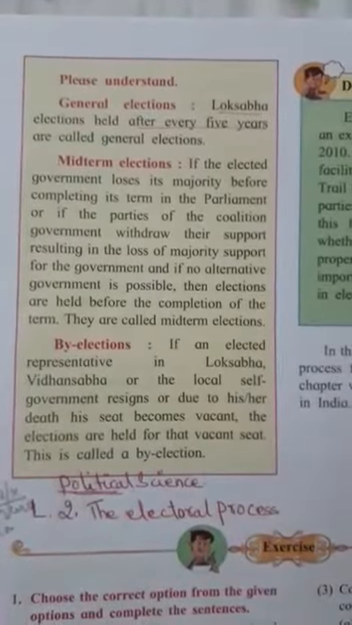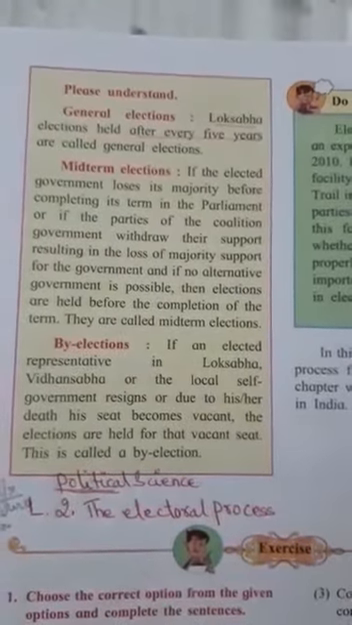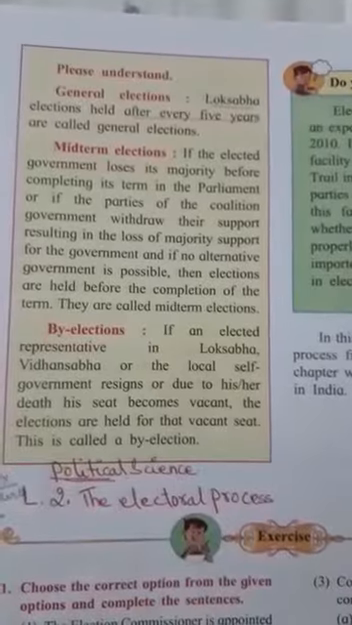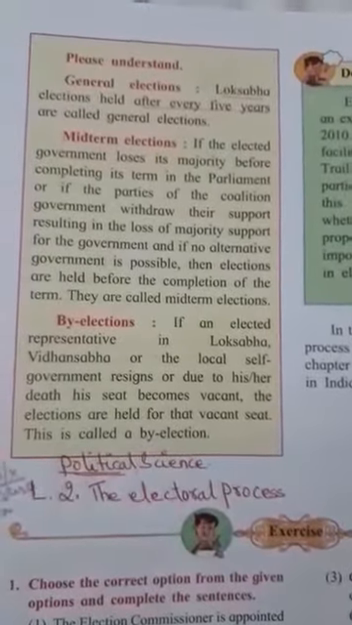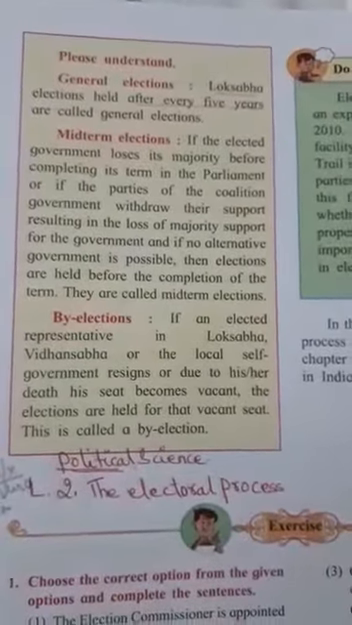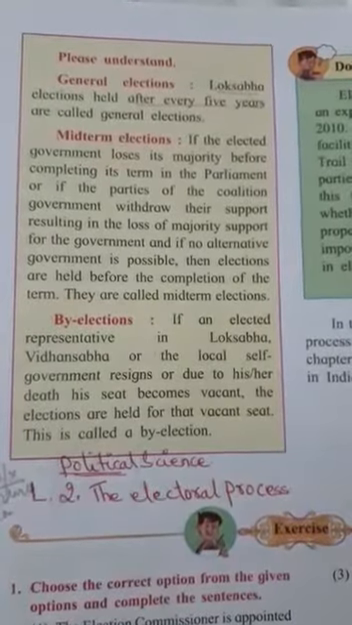Lok Sabha elections held after every 5 years are called general elections. Midterm election is held if the elected government loses its majority.